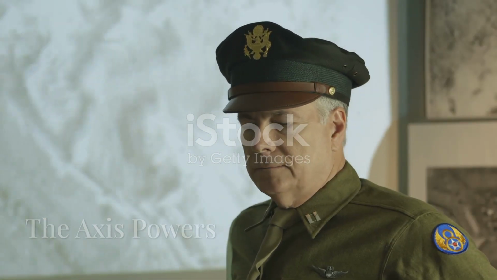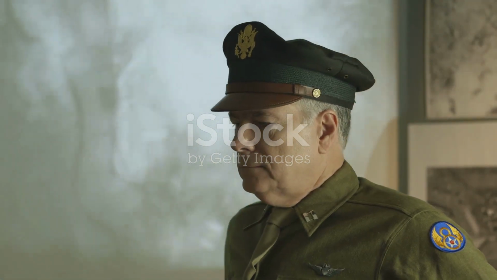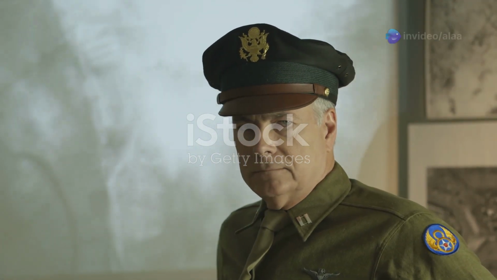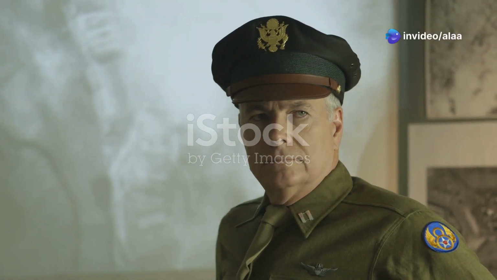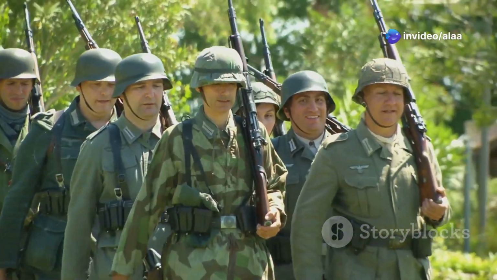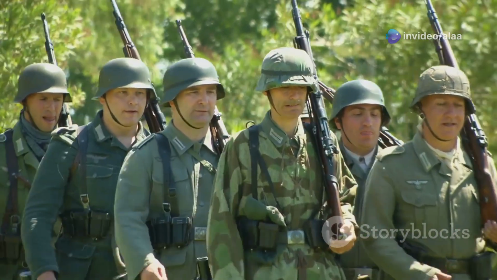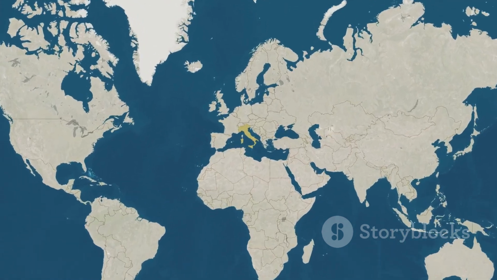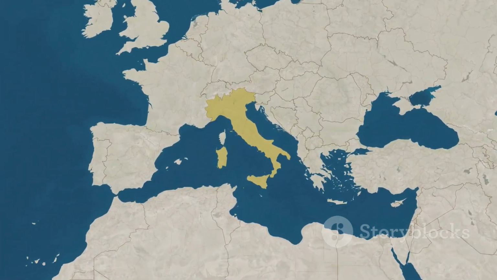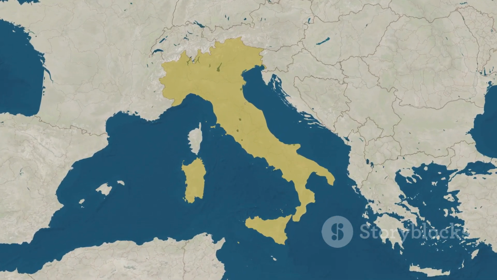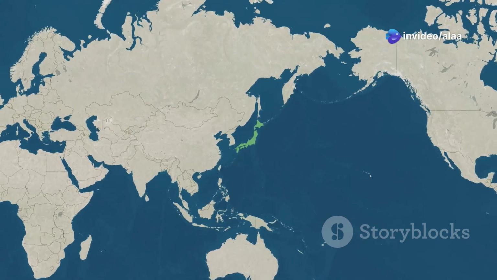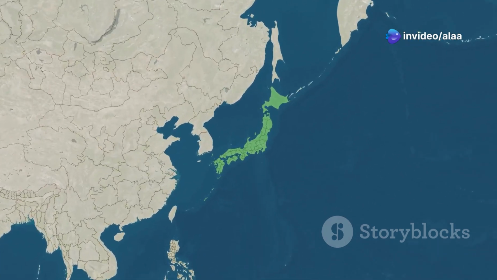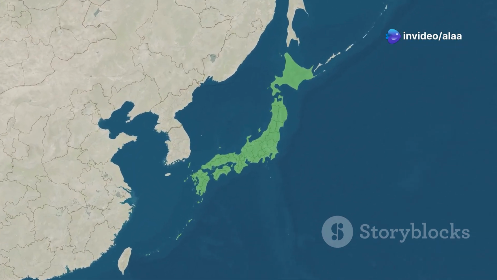The Axis powers, which included Germany, Italy, and Japan, were united in their desire to expand their territories and establish a new world order. Germany, under Hitler's leadership, sought to conquer and dominate Europe, while Italy, led by Benito Mussolini, sought to expand its colonial empire in Africa and the Mediterranean. Japan, led by Hideki Tojo, sought to expand its empire in Asia and the Pacific.